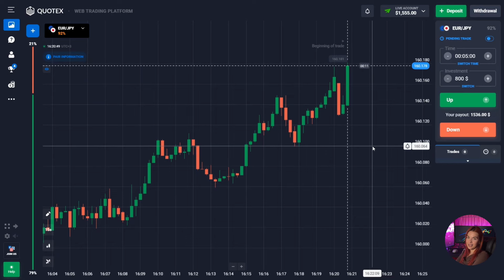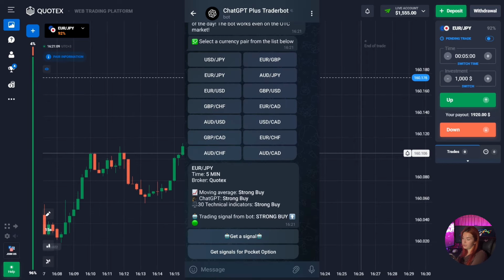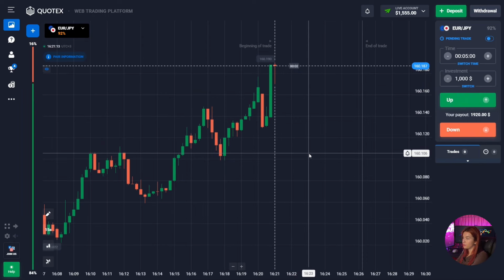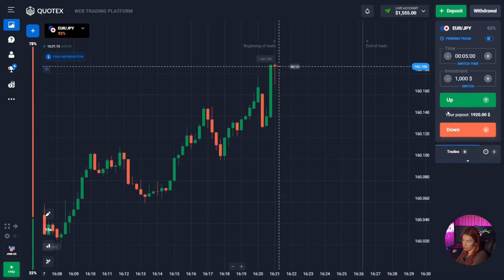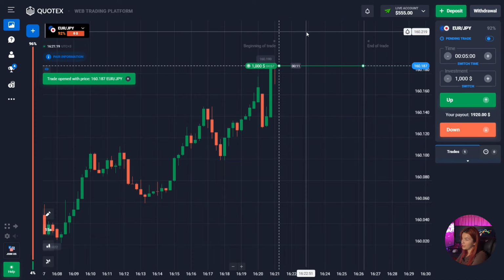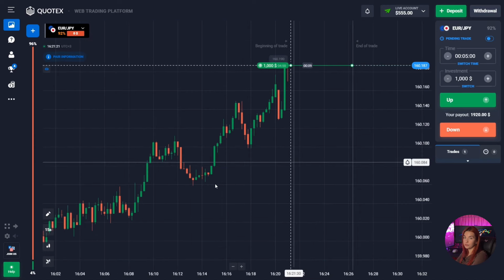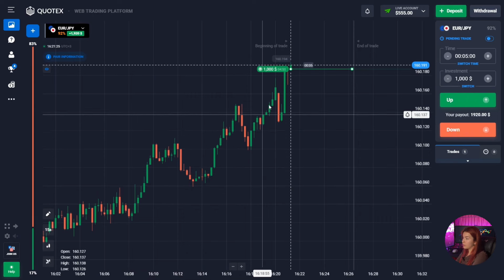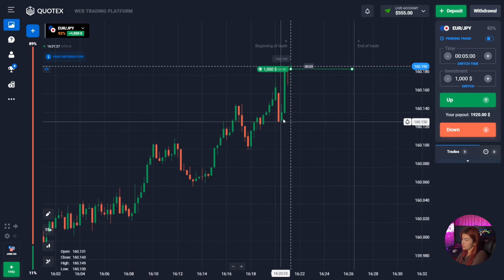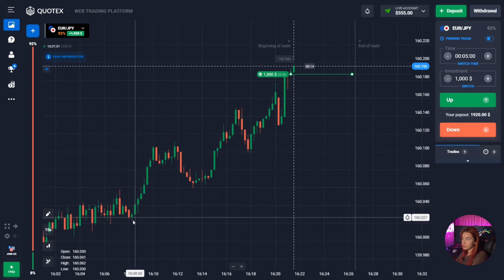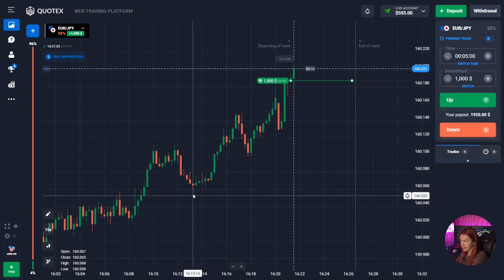So let's continue, guys. So as you can see here, the chatbot advises us to open a deal up again. Okay, and let's follow the instruction of this chatbot, because the chatbot assumes that the price will still show growth, and as you can see, our price continues to move up. Periodically it makes a rollback downwards, but at the same time it forms a green impulsive candle, and the main price lows on the chart are noticeably rising.